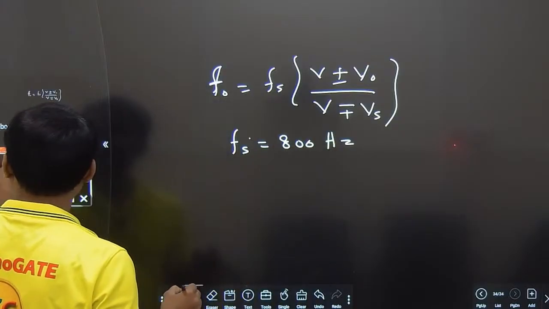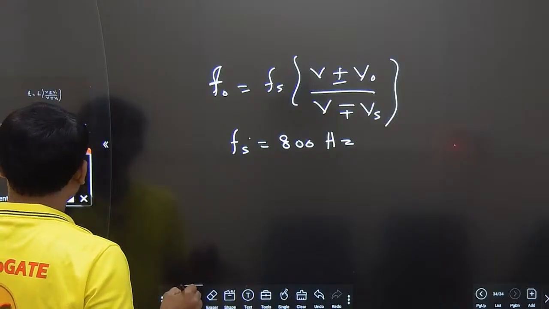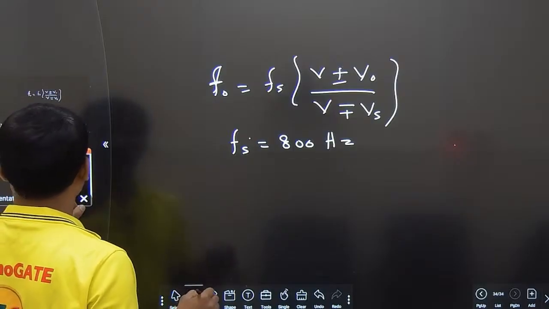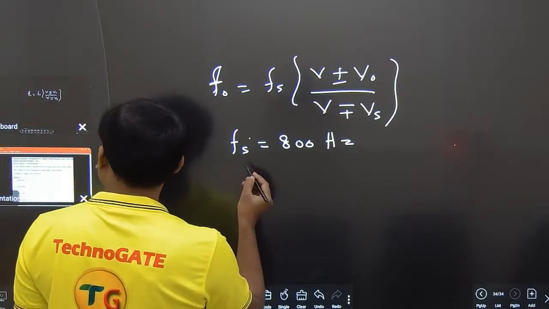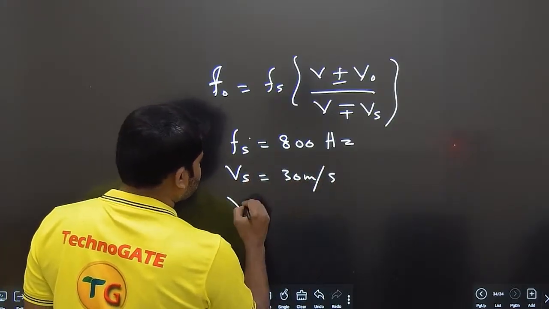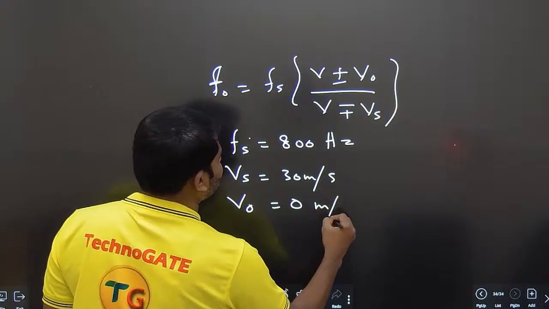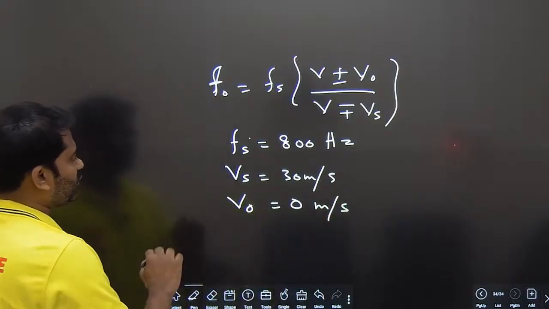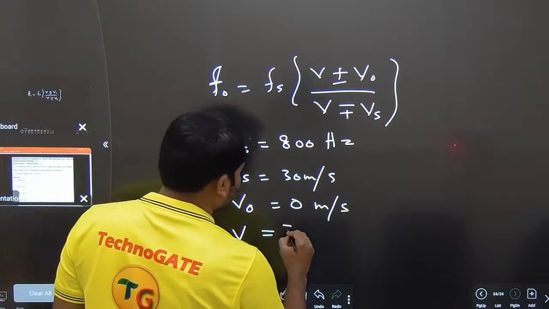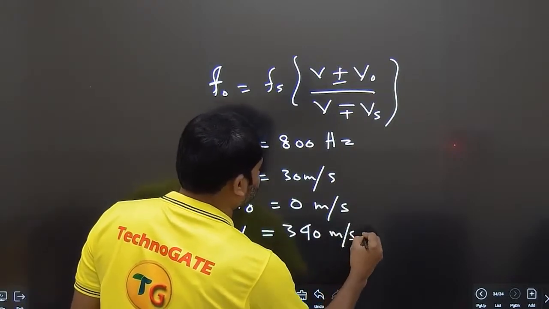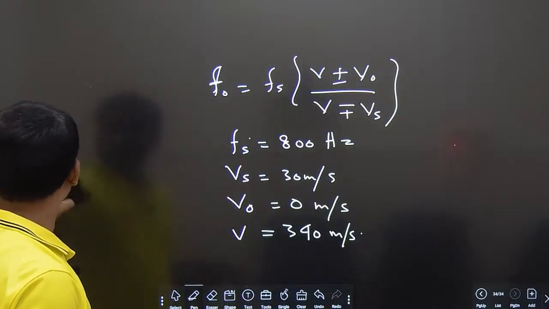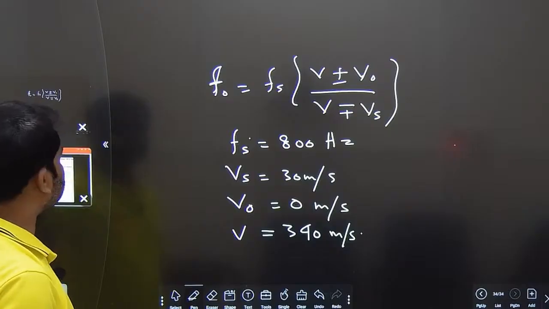It is going away from a static listener with a speed of 30 meters per second. So source speed is equal to 30 meters per second. Listener is stationary, so 0 meters per second. Let us substitute this, and the velocity of sound is given as 340 meters per second. So let us substitute to get the apparent frequency f0.